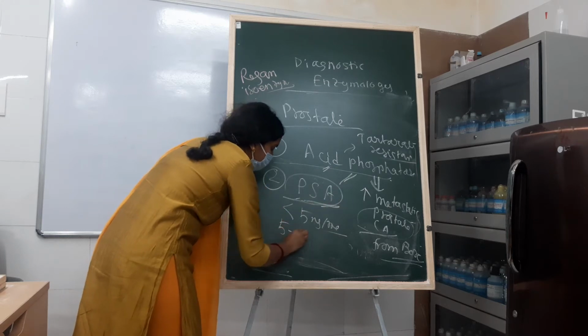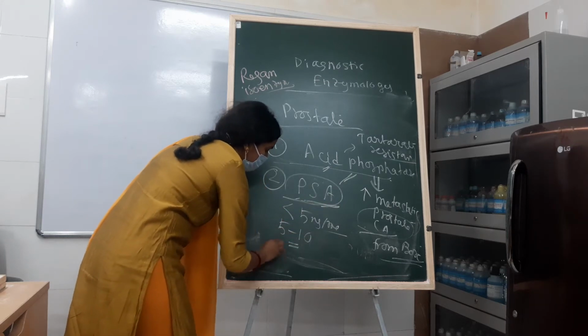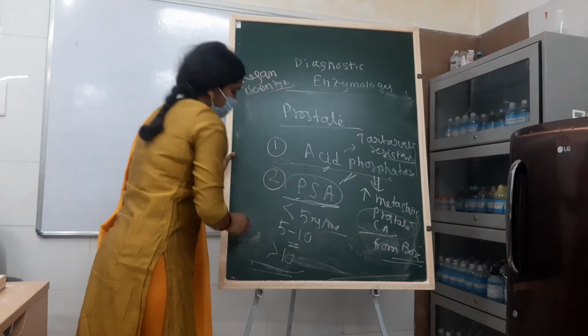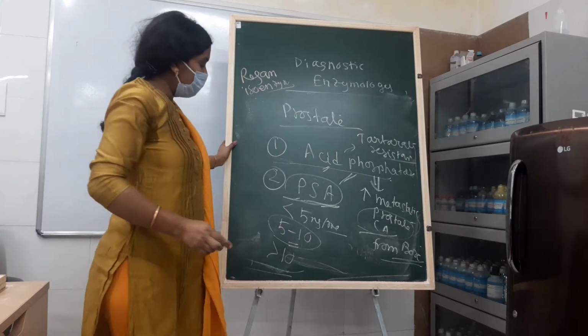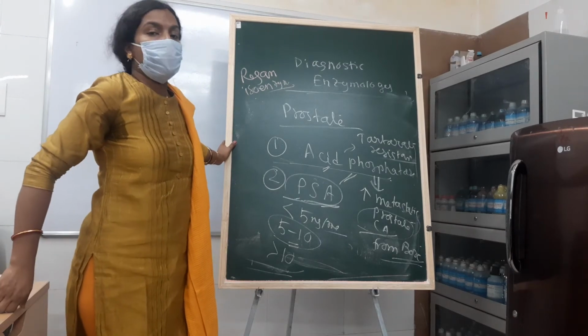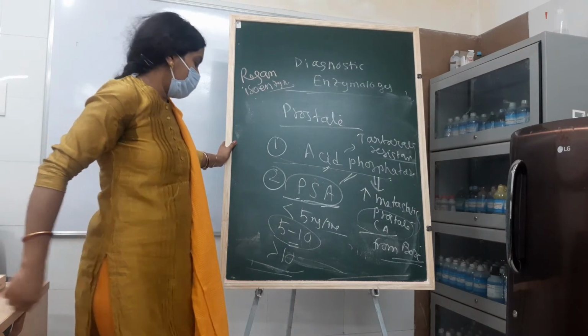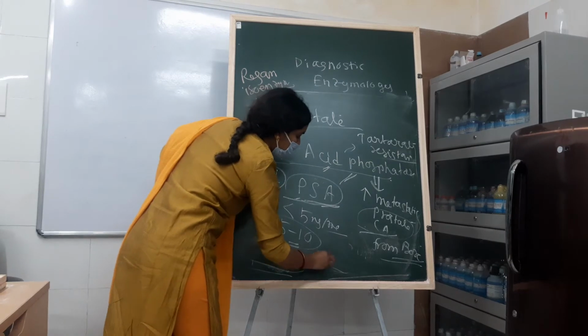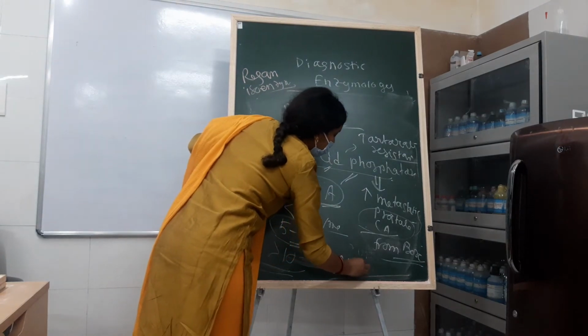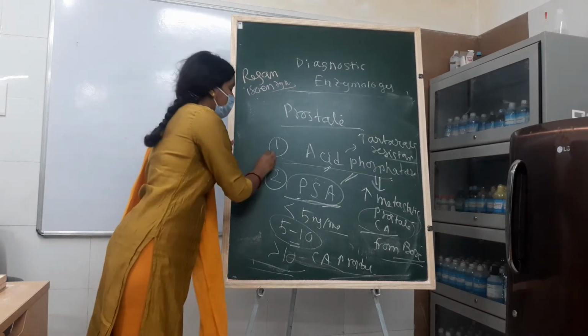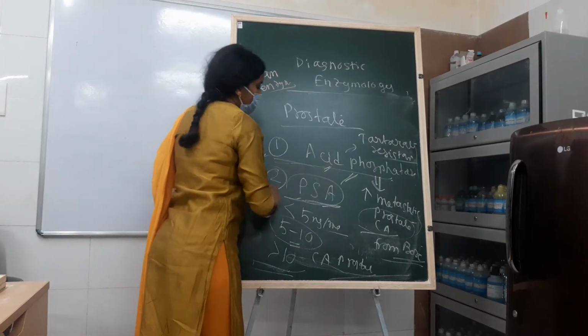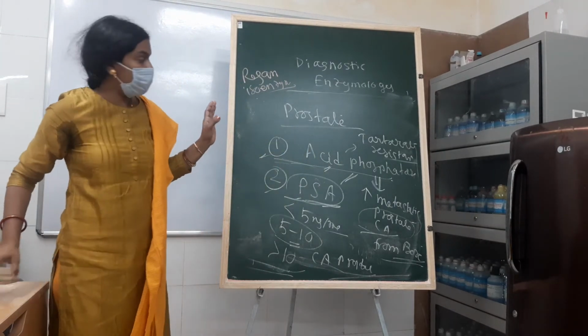If it is more than 5 up to 10, it is equivocal. This condition may arise during benign hypertrophy of prostate or maybe CA prostate. But more than 10 is very suggestive of CA prostate. So these are the biomarkers of prostate: acid phosphatase, which is an enzyme, and prostate specific antigen.